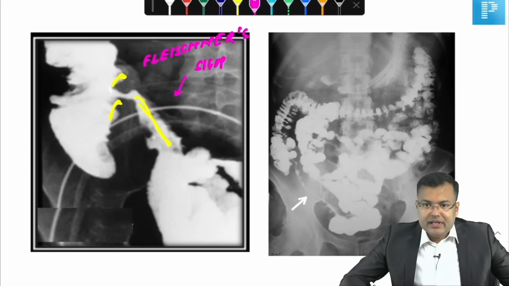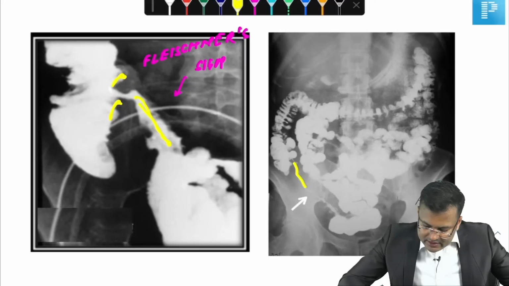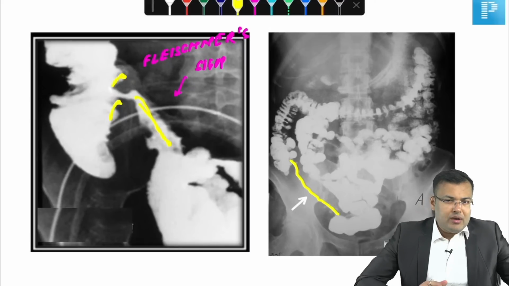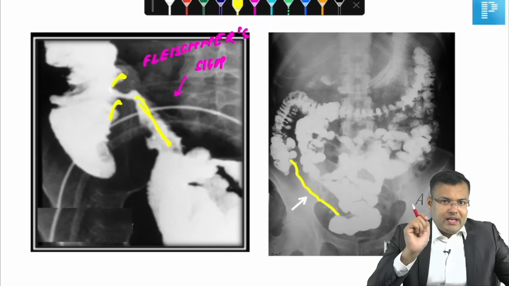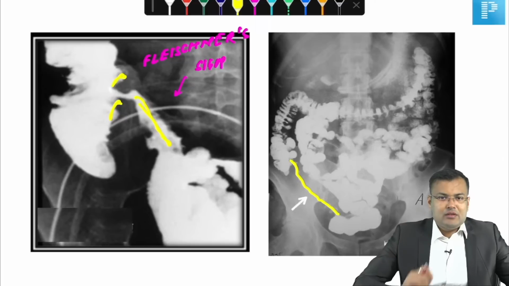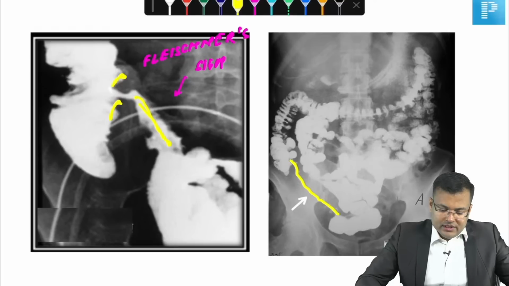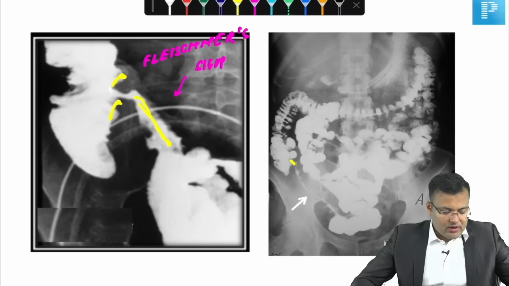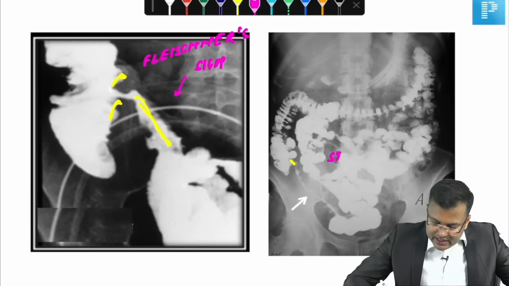Second question, if you see here, the ileum is looking like a string. Can you see? Persistent narrowing of ileum on barium follow through. And what is the name of this? Tell me guys, what is the name? All of you know this? This is string sign of Kantor. Geeky Medico, you are correct.